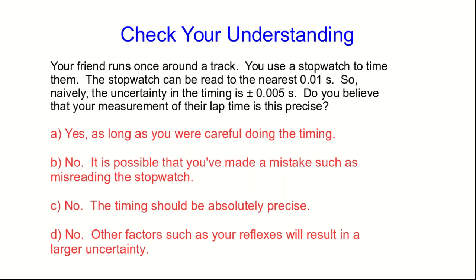So let's say your friend runs around a track, and you use a stopwatch to time them. And like most stopwatches, this one can be read to the nearest hundredth of a second. So naively, we'd expect that the uncertainty in the timing is half of that, or about 5,000ths of a second. So do you believe that your measurement of their lap time is this precise, to plus or minus 0.005 seconds? So have a look at the answers and come up with your answer, and then go on to the next part of this video lecture.